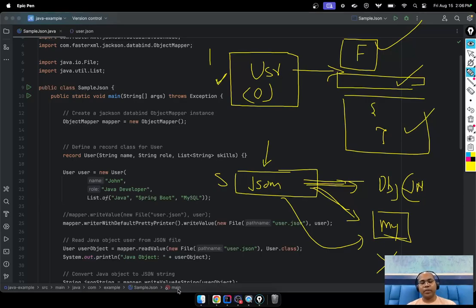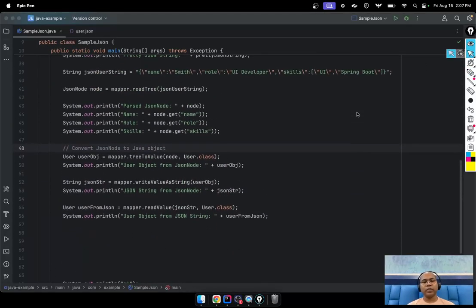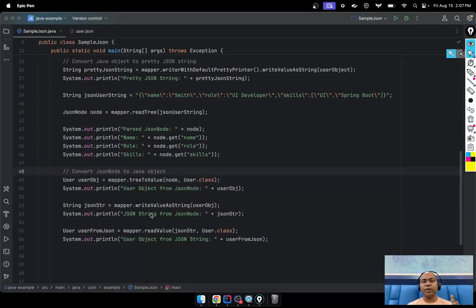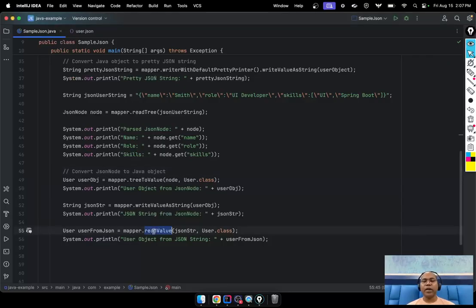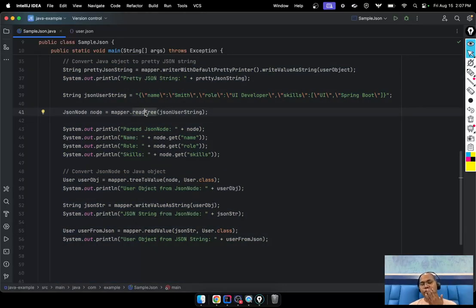In a real application, you cannot just receive only one Java object. That is a group, a collection of objects. So let's see how collections work. With the same API, the major functions we need here are readValue and writeValue. For generic, you can say readTree. These are the APIs we have used.